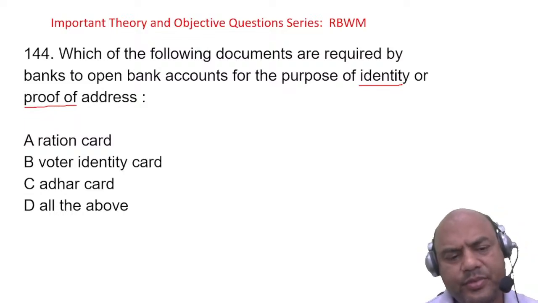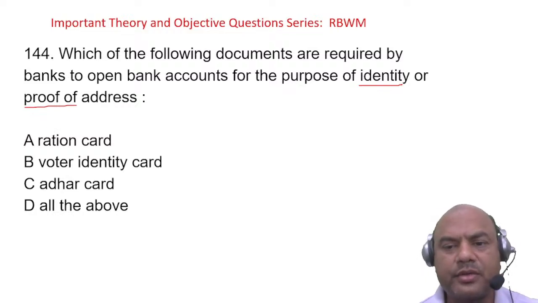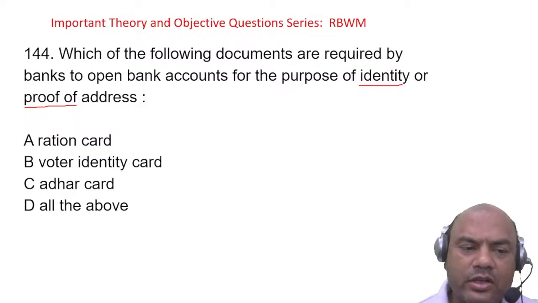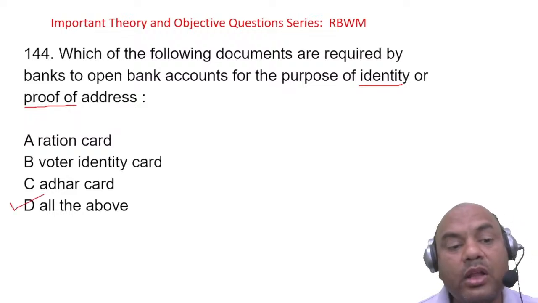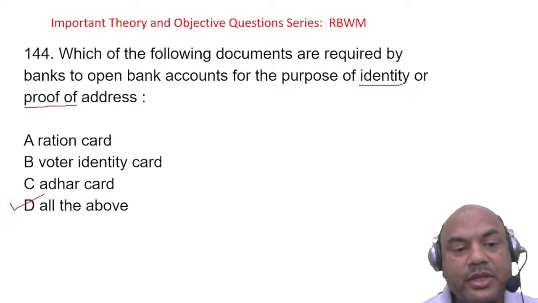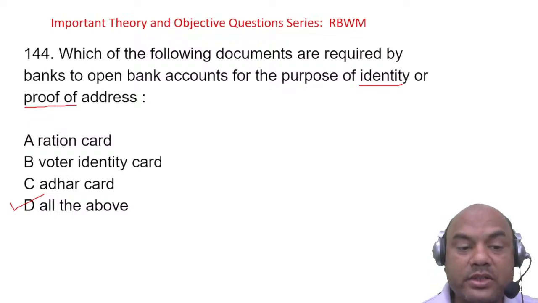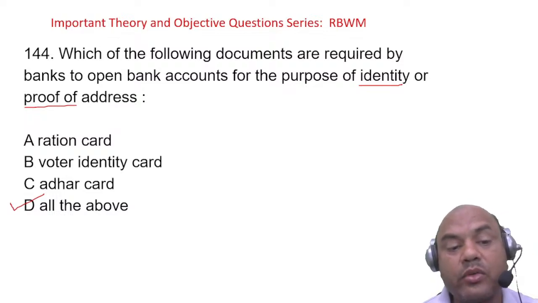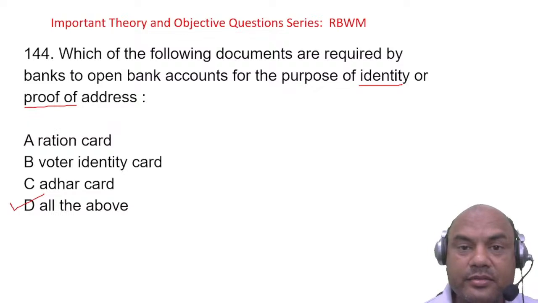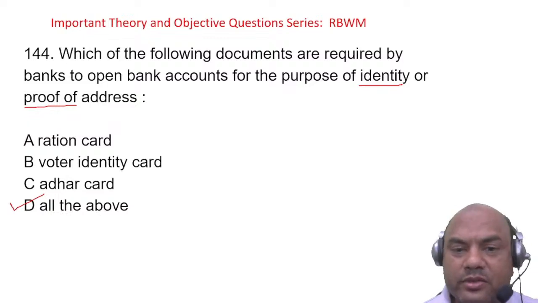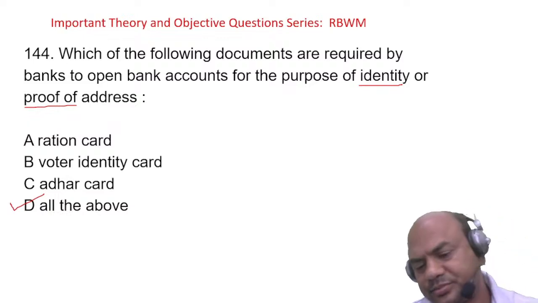Think yourself. In the bank, what do you do while opening the account? It is all of the above, correct? We take all the documents. Ration card also. See here, we don't ask for all the documents, either of these. Ration card is okay. If you don't have a ration card, then do you have the Aadhaar card? If you don't have an Aadhaar card, do you have a voter ID card? This is what we check. Every customer nowadays doesn't have a ration card, right? So we can get either of these. So the answer is all of the above.